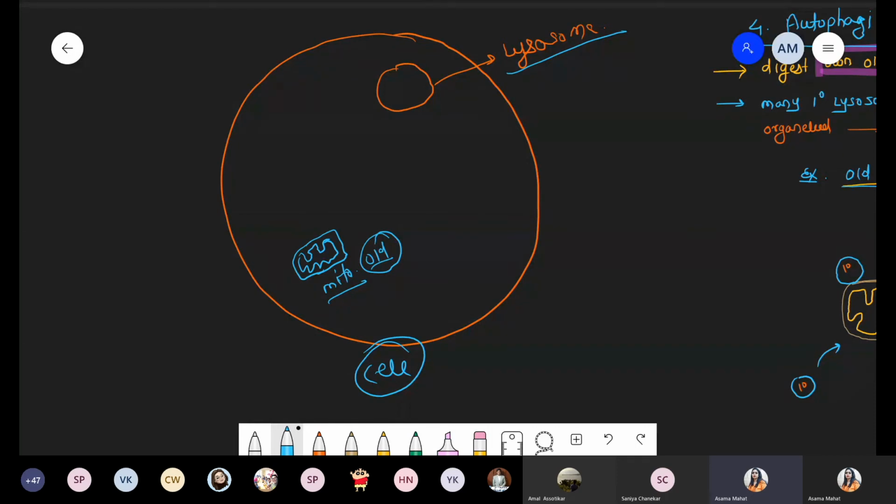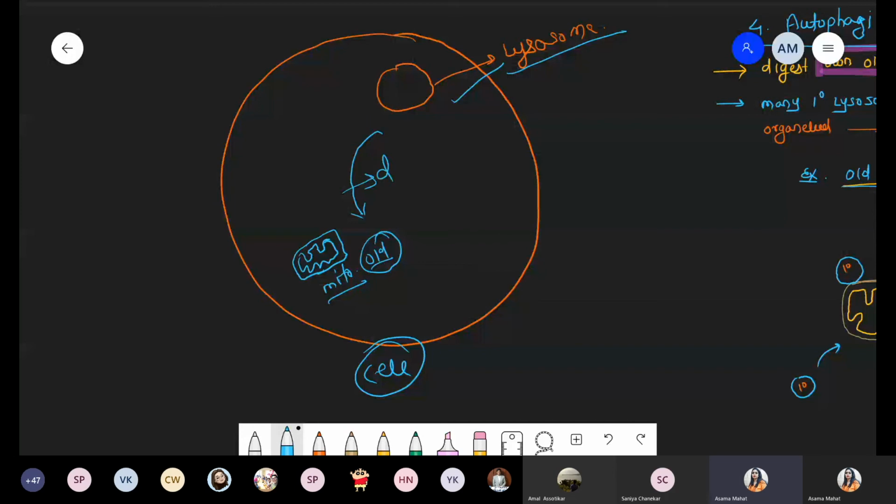Okay, ma'am. So now what happened? This is a single cell. Within a single cell, there is a presence of lysosome. Lysosomes are the suicidal bags. Definitely they can digest the unwanted nucleic acid, protein, lipid, whatever. सब कुछ digest करेगा because it is rich with approximately 50 hydrolytic enzymes. But there is another important function, that is autophagy, the autophagic vacuole. Why is it called autophagy? Because lysosomes have the property that they can digest their own organelle. Means within a cell, this lysosome is present and that lysosome can degrade, can digest the